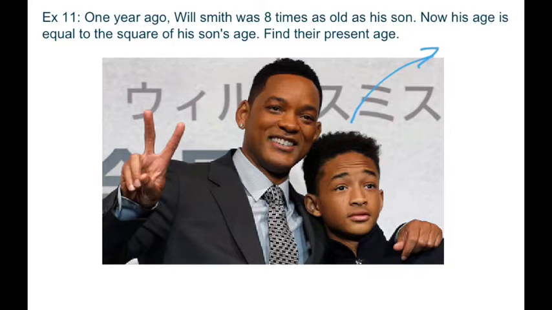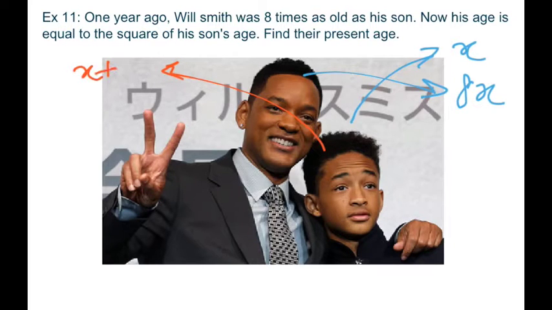his son's age be x 1 year ago, right? So Will Smith's age 1 year ago was 8x, right? And the present age of his son would be x plus 1. So Will Smith's present age would be 8x plus 1. So this is clear. Now let's put these things in the equation, right?